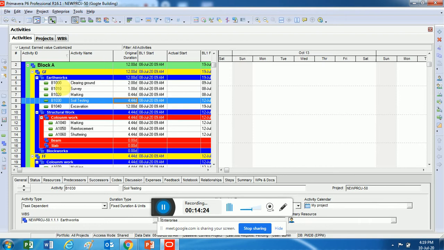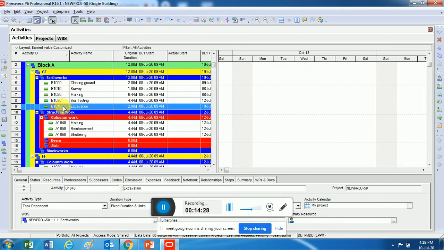You can see this, I have made as B. Earlier it was A, now I have made as B. It's only to show you that, right? But usually what happens in our industry or in our PMCs, that each and every WBS will have a separate or a different activity IDs to it to recognize. If for the first floor, if it is F001, then for second floor it is S001. So that it's easy. When you call it as a column works, then I see an activity ID, it tells me which floor's column works we're talking about.